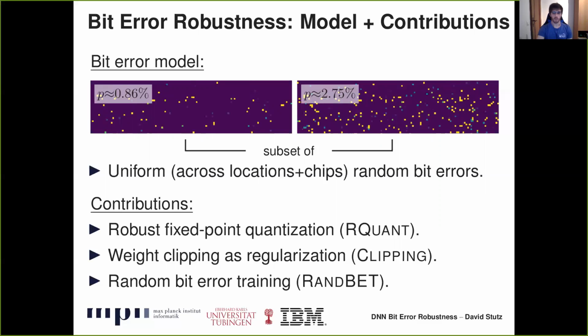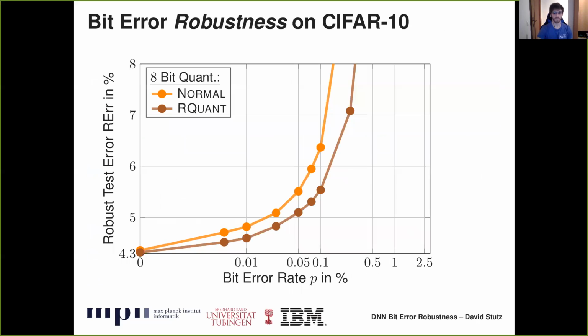First, we consider a robust fixed point quantization. Then we consider weight clipping during training as a regularization. And we propose random bit error training, meaning training on completely random bit errors. In contrast to related work, our approach generalizes across chips and voltages and allows to reduce energy consumption with little to no increase in test error.